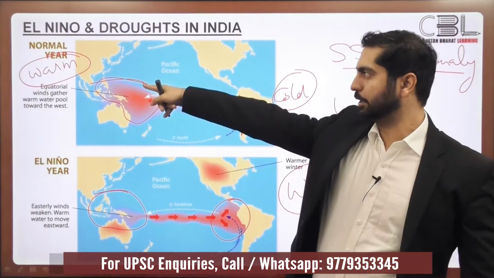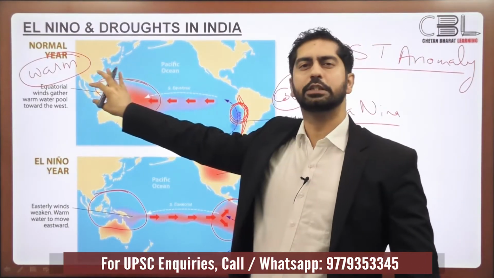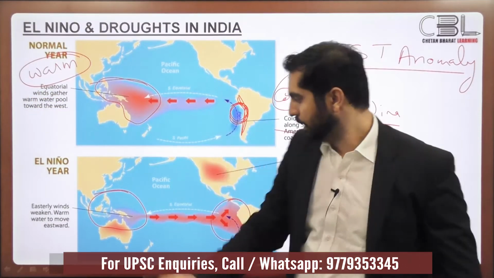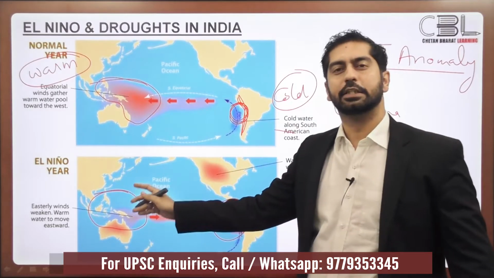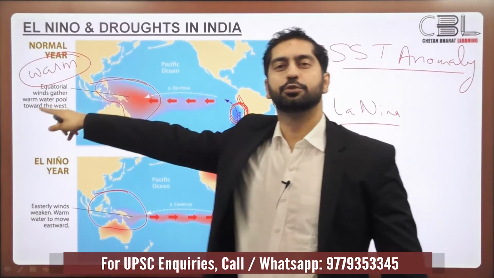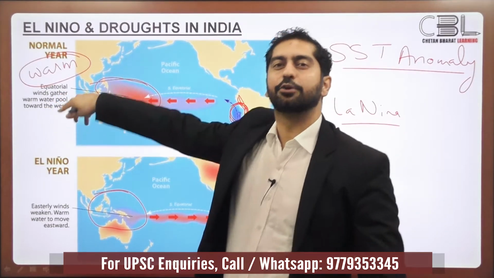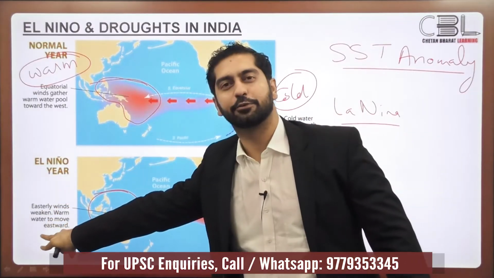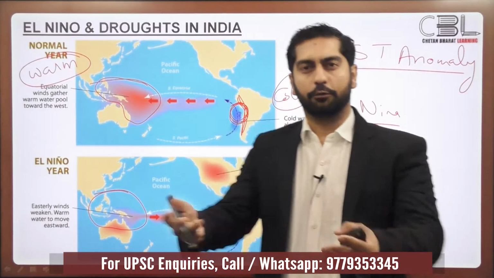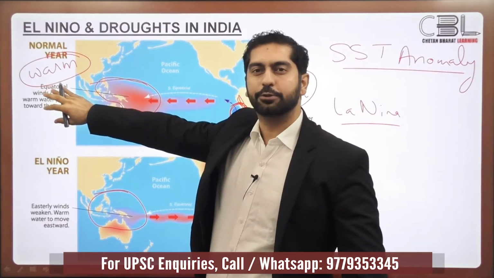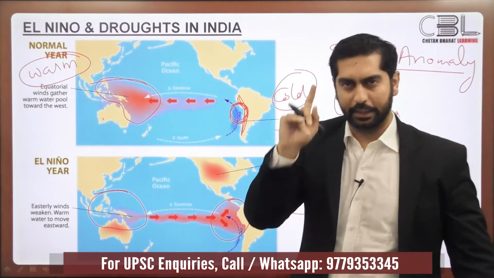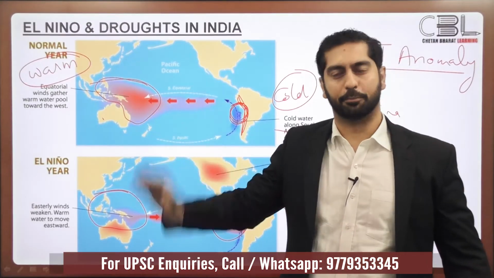So now consider these two situations. In one case, in the normal years, this Southeast Asian region, as well as the equatorial Indian Ocean, are relatively warm. In this case, the Southeast Asian region and the Indian Ocean region are relatively cool. In both cases, monsoonal winds are flowing over the Indian Ocean and causing rainfall in India. In which case would rainfall be more? Obviously, in the case where the equatorial Indian Ocean is relatively warmer. So in normal years, a relatively warmer Indian Ocean results in normal monsoonal rains.